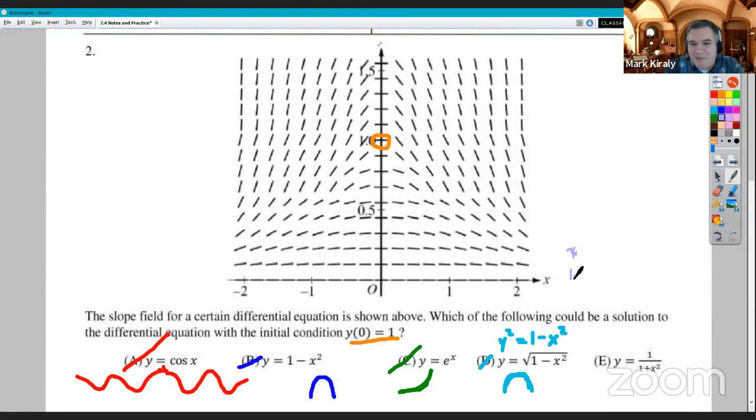But if I look at the limit, and I'm not going to be able to do this with a mouse pad, I'm sorry, as x goes to positive and negative infinity, we have that polynomial on the bottom that's second degree, this monomial on top of degree 0, and that limit is going to be 0. So we're going to get that horizontal asymptote on both sides at y equals 0 that we expect. And it's going to go through (0, 1).